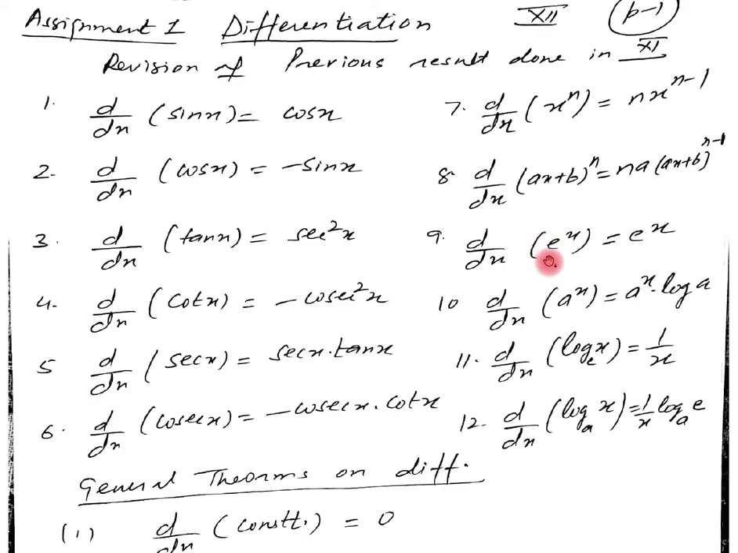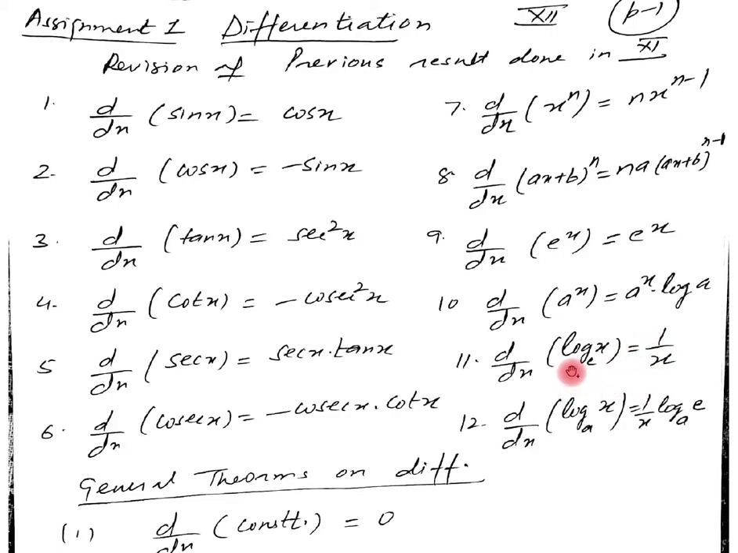Then the derivative of e raised to power x equal to e raised to power x. It will remain the same. Then the derivative of a raised to power x equal to a raised to power x into log a. Then the derivative of log x with the base e. This is pronounced as a logarithmic function. So therefore the derivative of log of x, where the base e is an irrational number, is equal to 1 upon x. See it again.